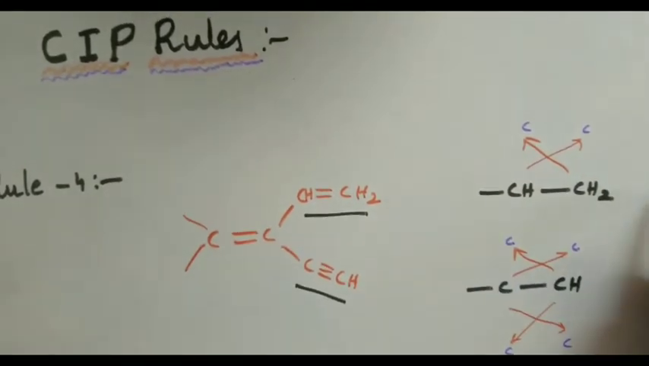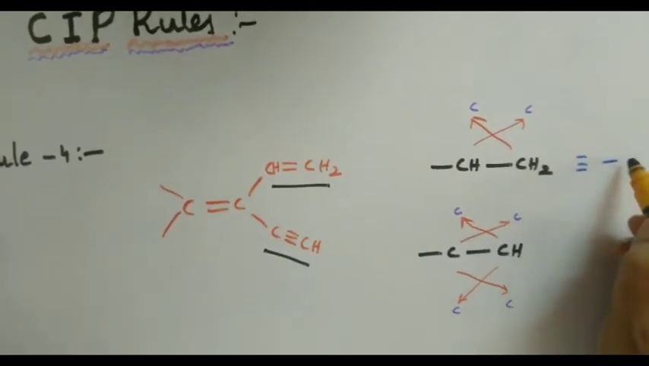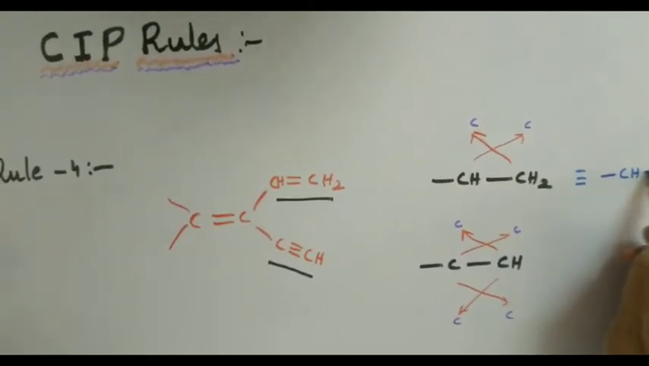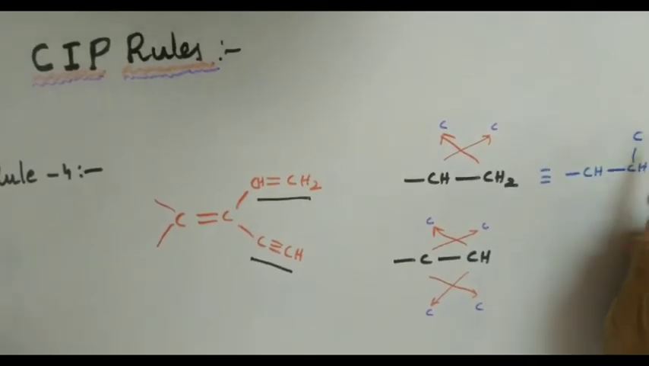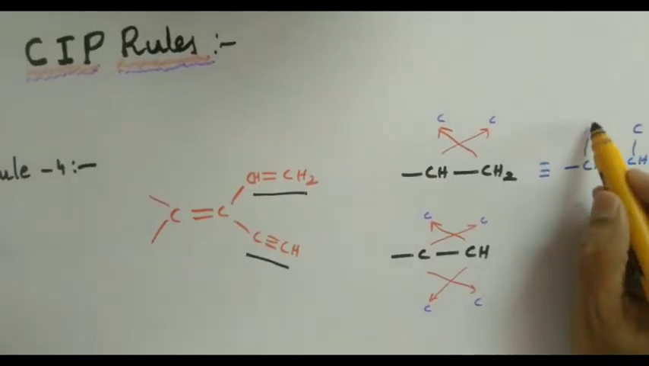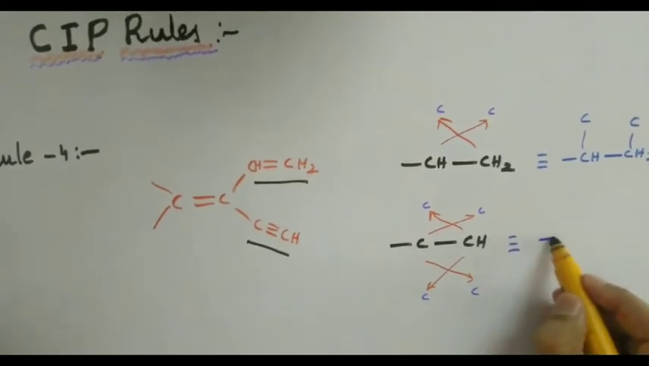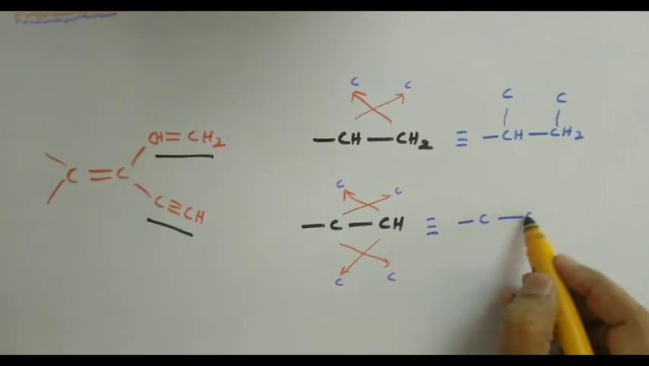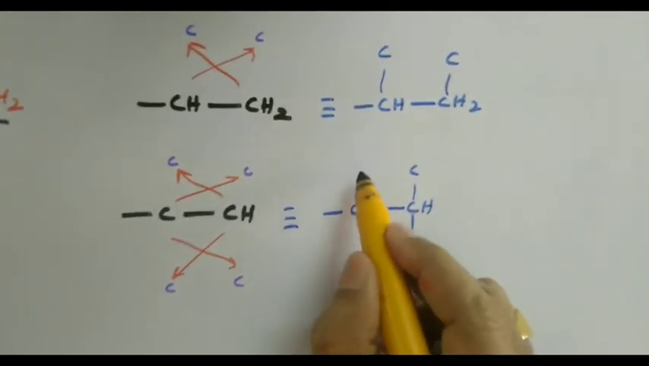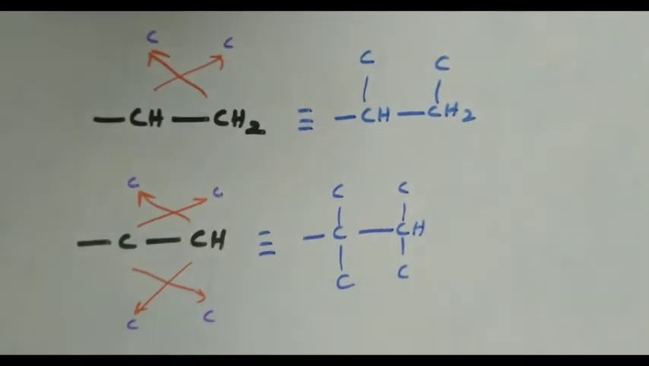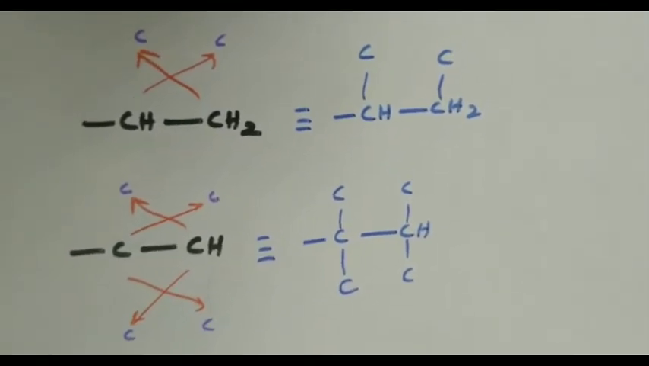So what is it that you are going to get? This is equivalent to single bond CH, single bond CH2 with one carbon, and this is also with another carbon. Now this is identically equal to single bond C, single bond CH with two carbons, like this. Therefore now you can decide the priority very easily.